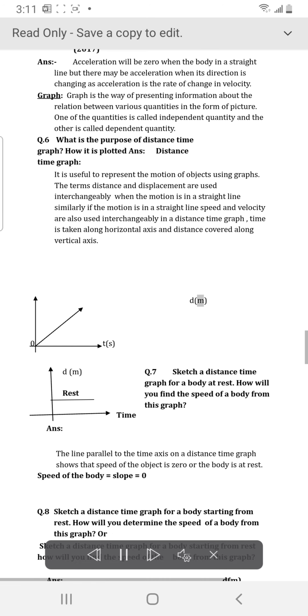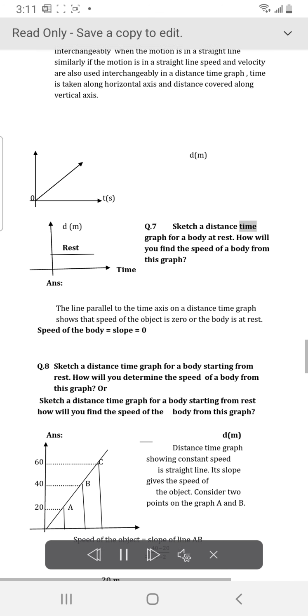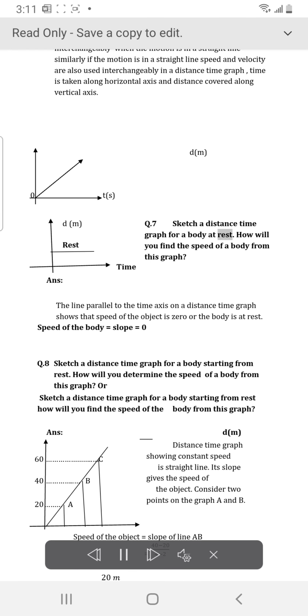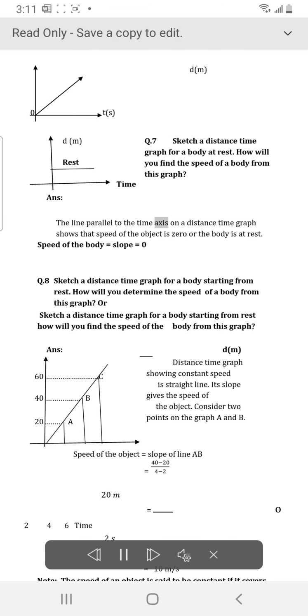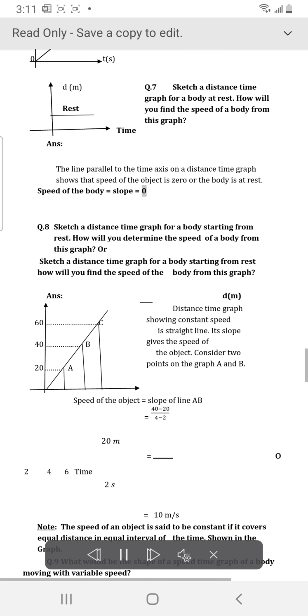Q.7 Sketch a distance-time graph for a body at rest. How will you find the speed of a body from this graph? Answer: the line parallel to the time axis on a distance-time graph shows that the speed of the object is 0, or the body is at rest. Speed of the body equals slope equals 0.